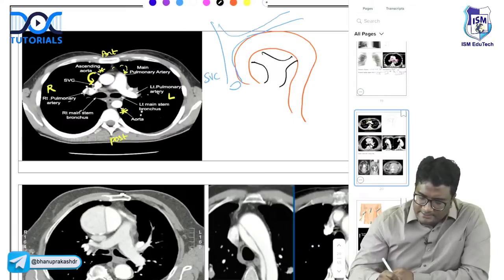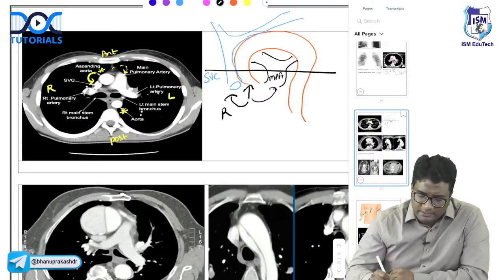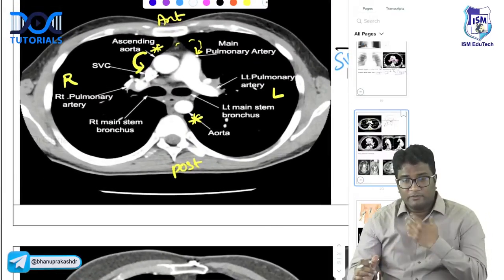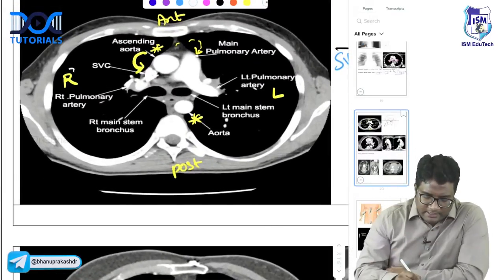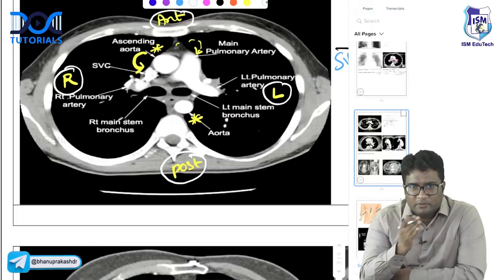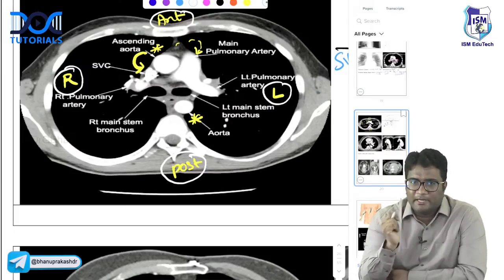So if I take a cut section here, you will see anteriorly the ascending aorta. To the right is the superior vena cava. To the left is the main pulmonary artery, dividing into right and left branches. So you should know which is right side, which is left side. On the CT scan, always remember the patient is lying down with his legs facing you. So this is the right side, this is the left side. This is the anterior part, this is the posterior part. So to the right of the ascending aorta is the superior vena cava. To the left of the ascending aorta is the main pulmonary artery. So just understand the orientation correctly.